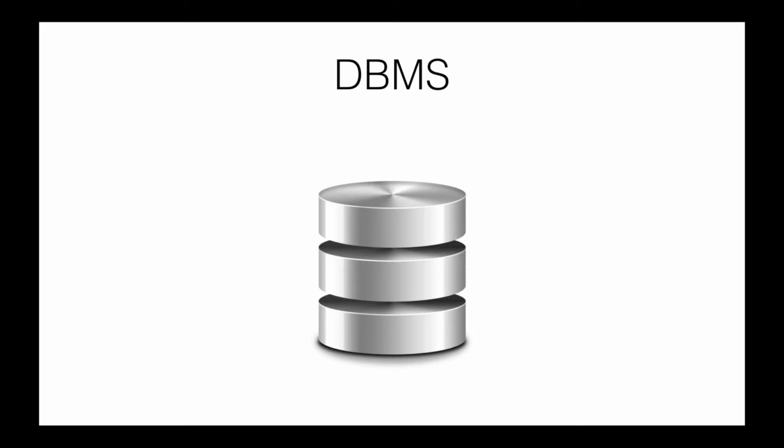One is that they provide concurrent access to the data that they store, so the data in the actual database files. The database management system can make that data available to more than one person at a time. It can allow the data to be shared. Because of that, the database management system also offers some level of security for our data. The database management system lets us create user accounts and passwords, for example, so that we can control who can access the data and what kind of access they actually have.